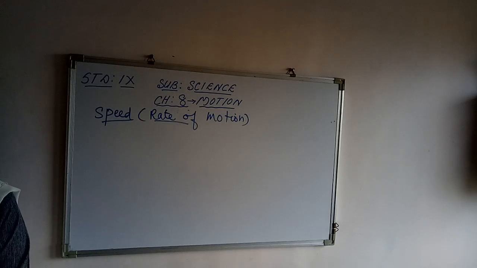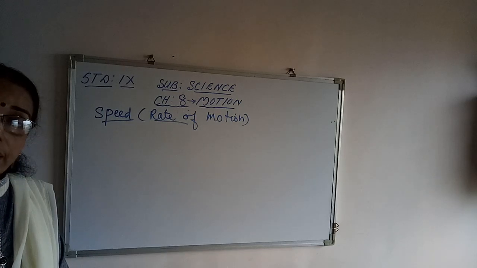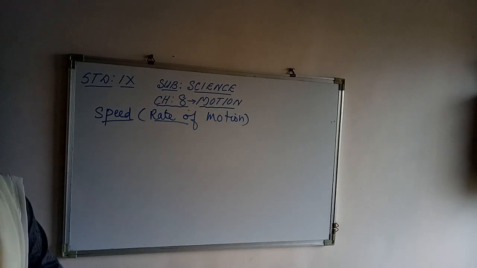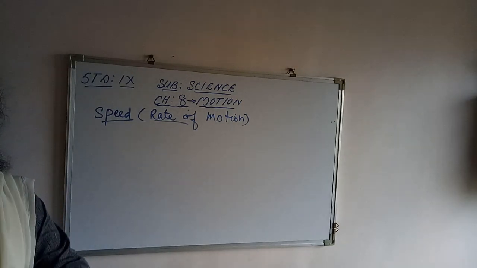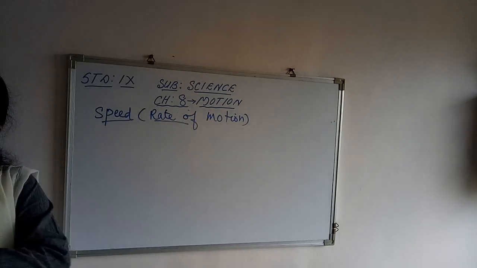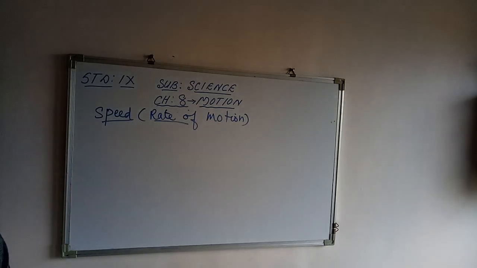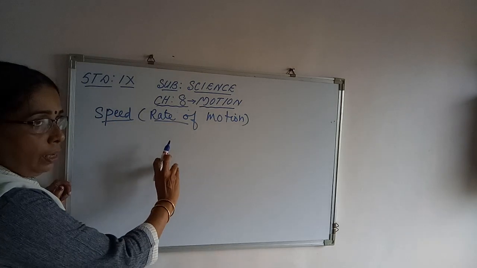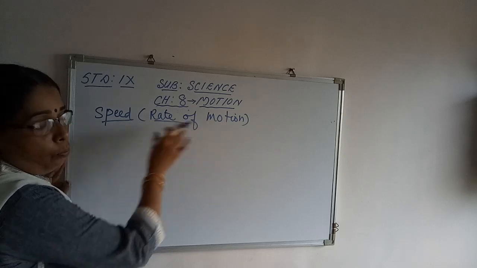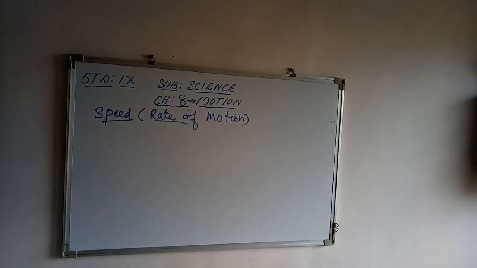One of the ways of measuring the rate of motion of an object is to find out the distance traveled by the object in unit time. That means if you find out how much distance is traveled by each object in the given time, we can compare the motion of the objects. And this quantity which is used to compare the motion of the objects is called speed.